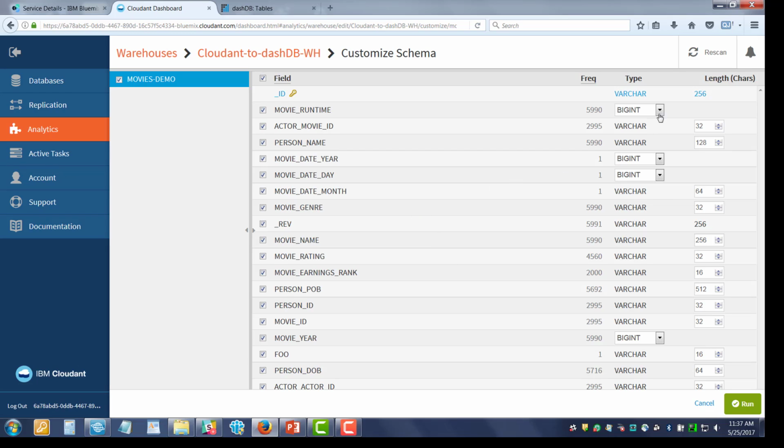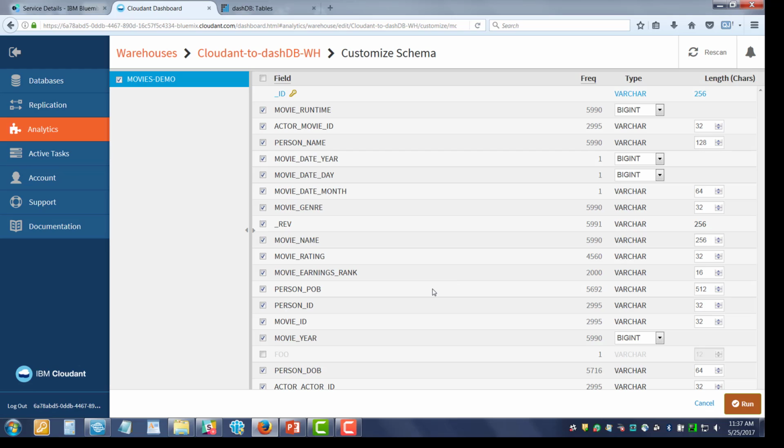And as you can see, I can change the data type in some cases, or if it's varchar, I can change the length. So there's some power that I can do. If I wanted to change the food table to be less columns, or get rid of the food column, I can get rid of it completely. So that's what I'm going to do. I'm going to take foo out of there. I don't want that, but the rest of the data looks interesting and useful, and then I'm going to hit Run.